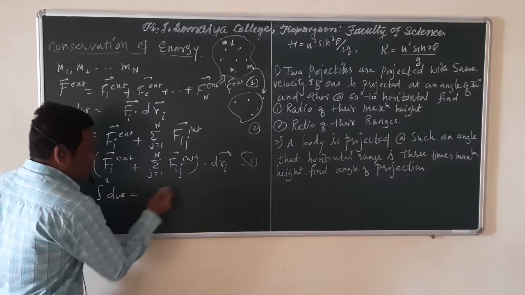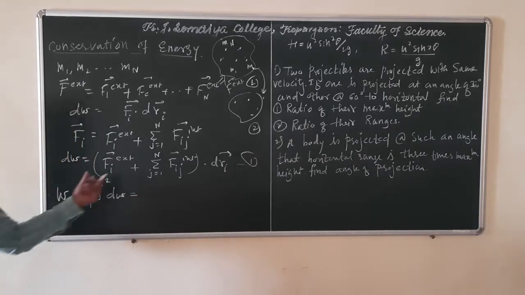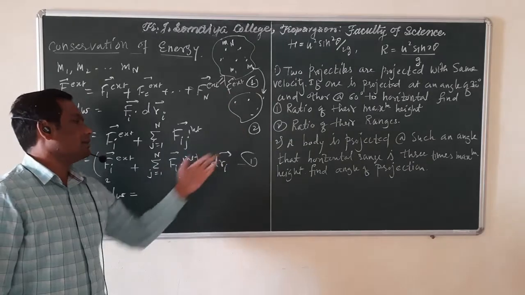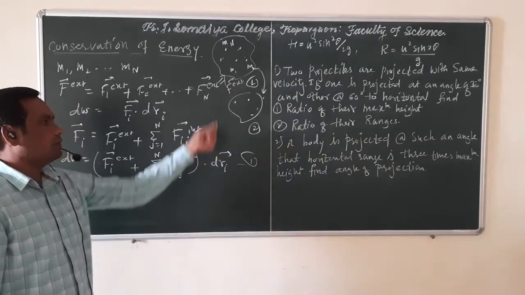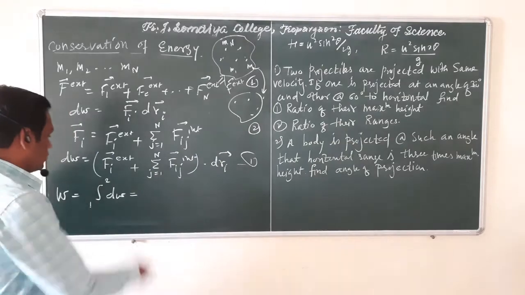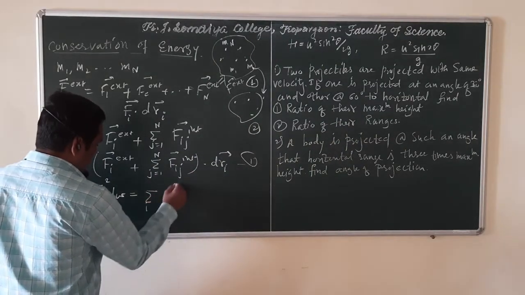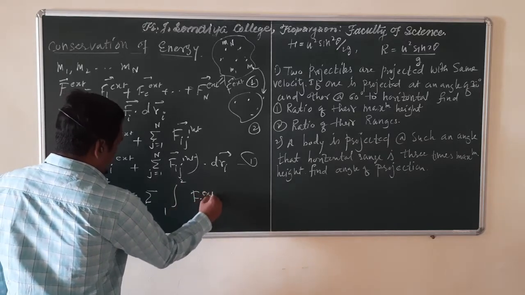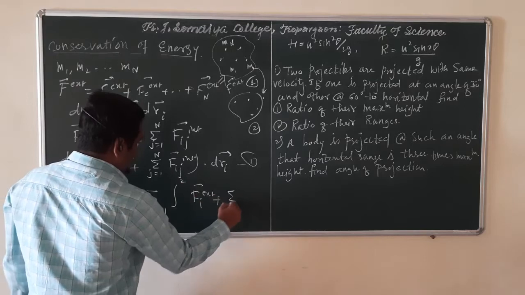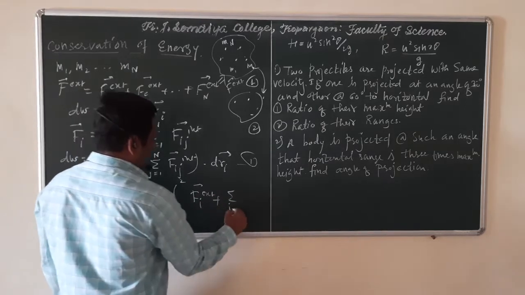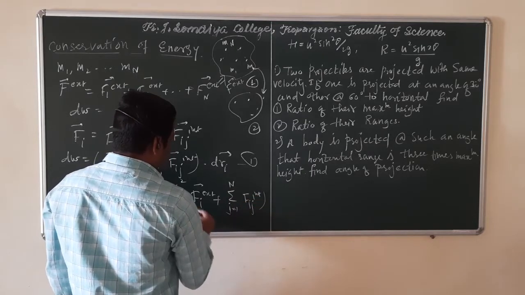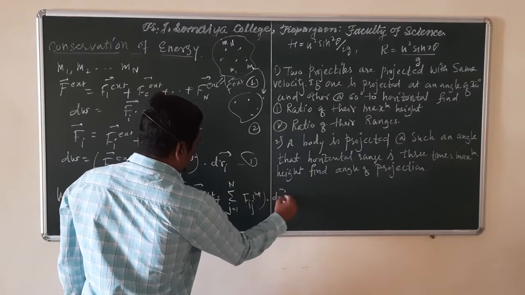This is equal to, from equation 1, you have to take the summation sign over here, because this is only for the ith particle. For the whole system of particles you need to add the contribution from each and every particle. So here we get summation over i, integration from 1 to 2 of Fi external plus summation over j running from 1 to n of Fij internal, dotted with dri.